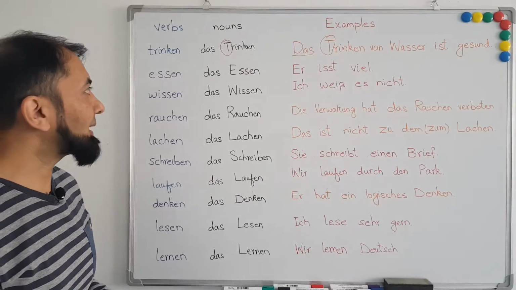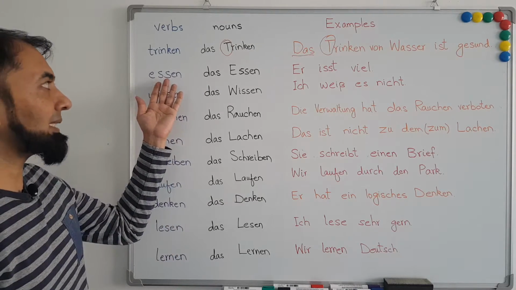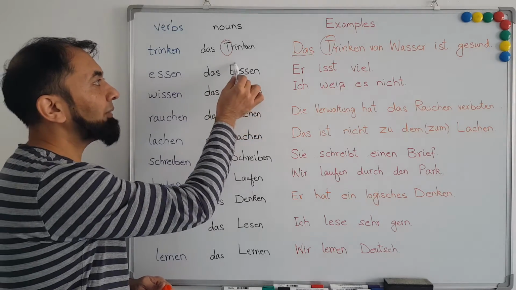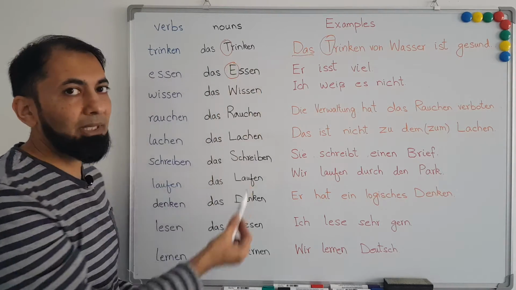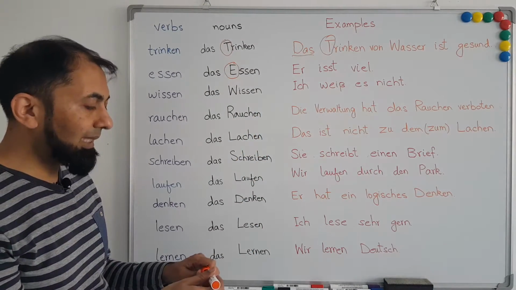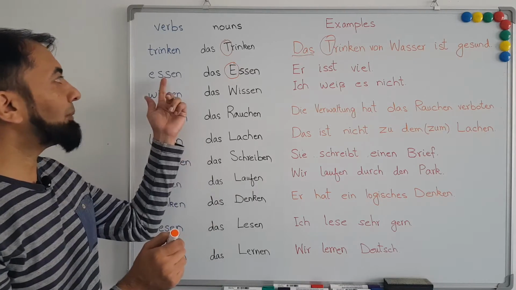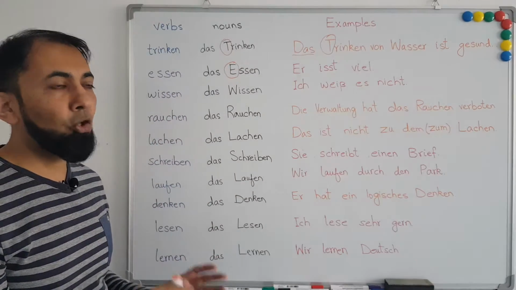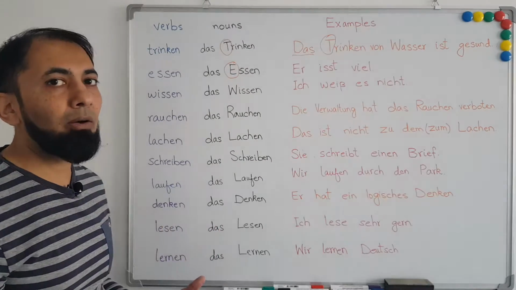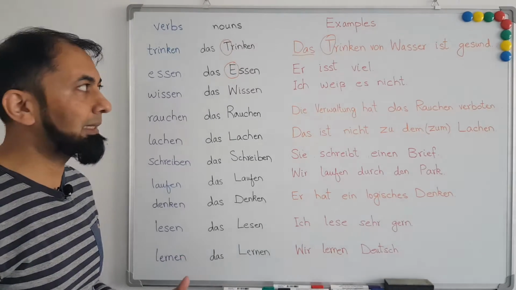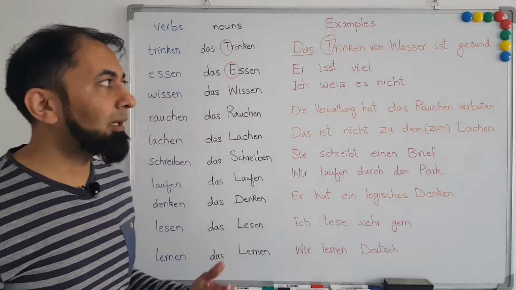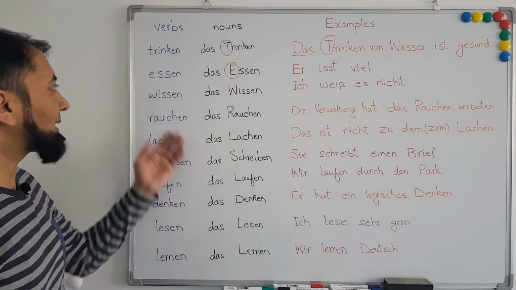Now let's look at the second example where I have used the verb essen, which means to eat. Essen verb can also be used as noun, and when it is used as noun, we have to start it with the capital letter and we have to treat it as a neuter noun. In the next example, I have taken the verb essen and I have conjugated it according to the subject of sentence. Essen, when conjugated according to the subject er or he in English language, it becomes isst. So here we have used er isst viel. He eats a lot.